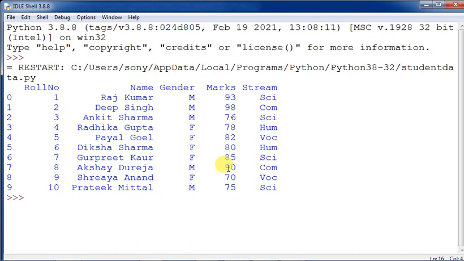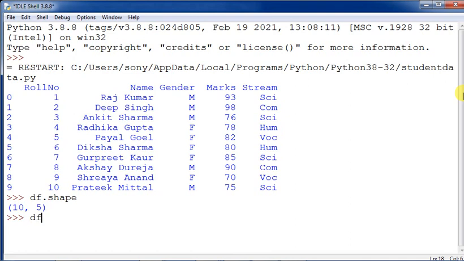So this is the data frame that we had made. It is having how many columns? 5 columns are there, and these are the row indexes, 0 1 2 3 4 and so on. Now we will apply few commands in this interactive mode. So df dot shape. Df dot shape means what? 10 comma 5. That means it has 5 columns and 10 rows, from 0 to 9.